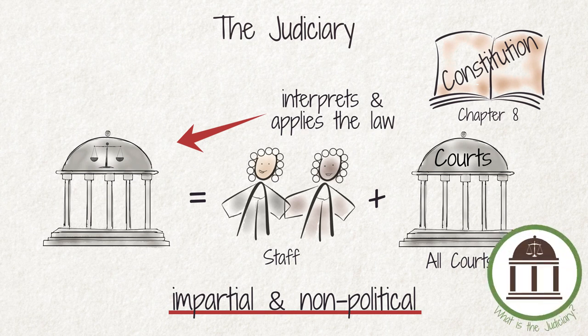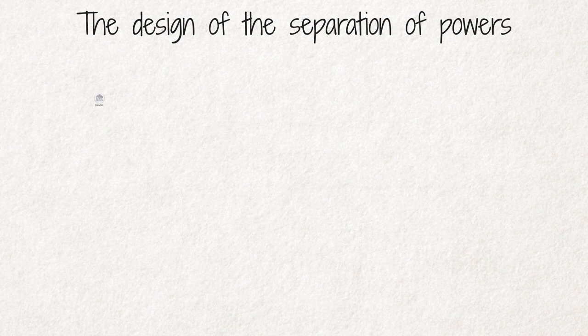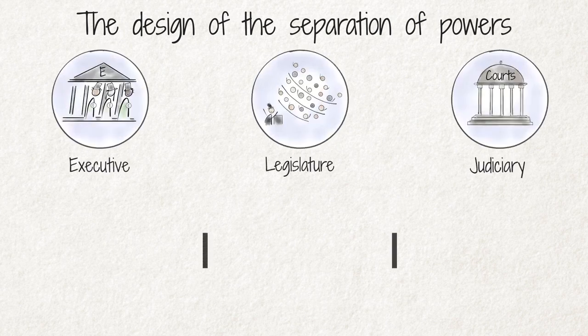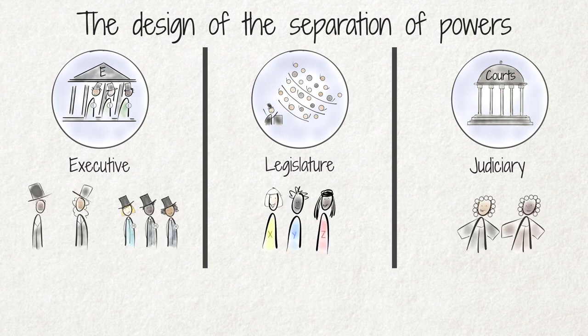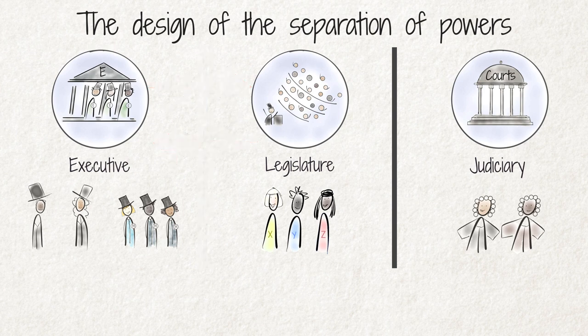The design of the separation of powers differs from country to country. In some democracies, there is a clear separation not only of the functions, but also of the personnel in each branch. In such systems, an individual cannot serve in more than one of the branches of government at the same time. In South Africa, we do not have this complete separation of personnel. Here, individuals can fill positions in two branches at the same time.